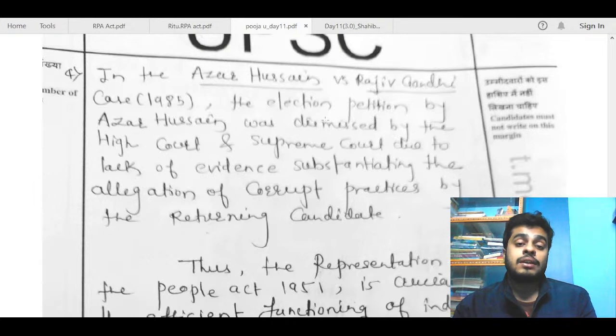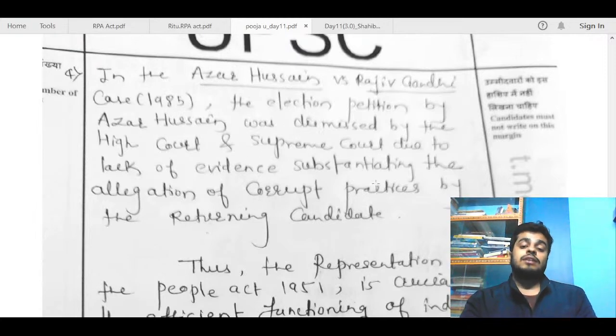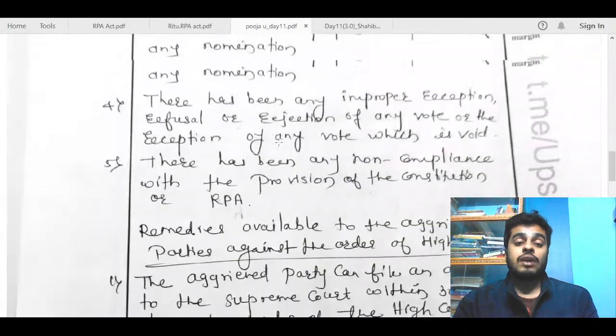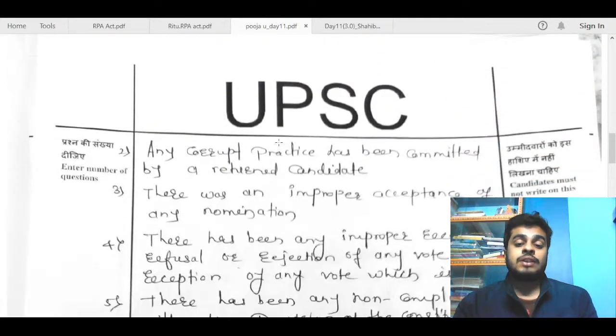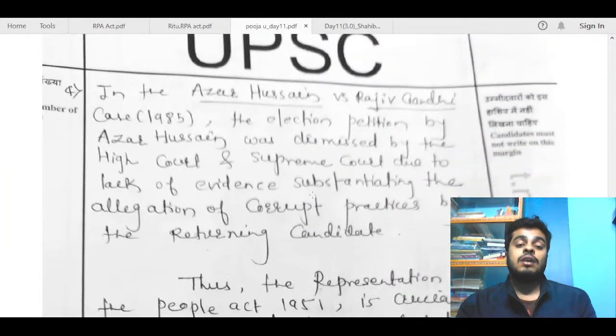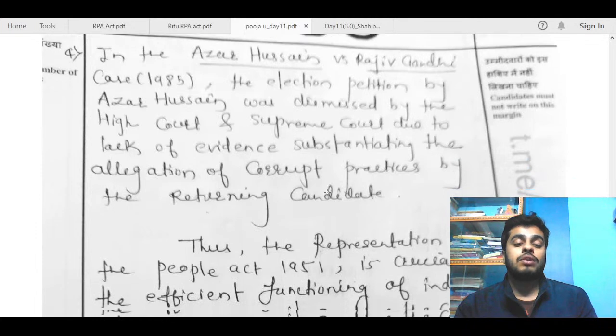In the Azhar Hussain versus Rajiv Gandhi case, the election petition by Azhar Hussain was dismissed by the High Court and Supreme Court due to lack of evidence substantiating the allegation of corrupt practices. Okay, so this is fine. If corrupt practices are not proved, the candidate will not be disqualified. So when you are talking about corrupt practices in the first instance, you can mention that case right there. Otherwise, it is just a repetition; nothing new has been added by mentioning this case. So you can mention it there and go for some other cases that I have mentioned in the model answer. I will share that answer with you, Pooja. You can have a look at it and work upon your content a bit.